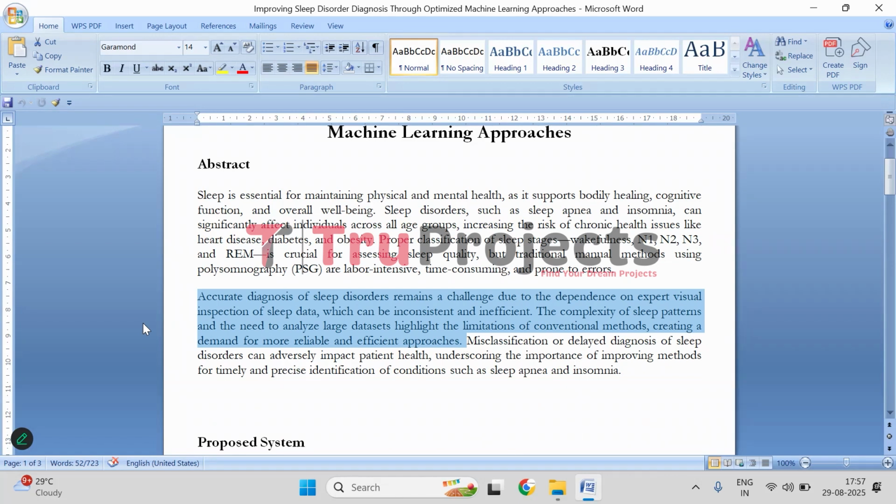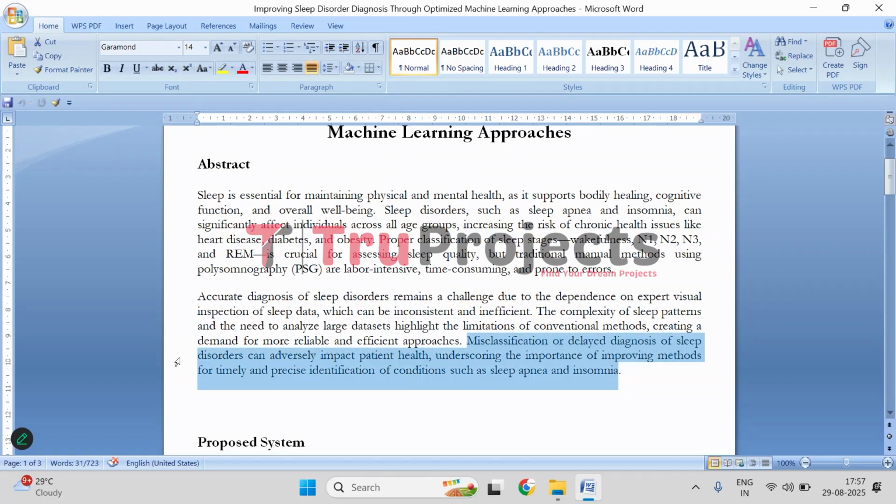And diagnosing sleep disorders accurately is challenging because it often depends on experts manually examining sleep data. This process can be inconsistent as different specialists may interpret the same information differently, and it is also time consuming and inefficient. The complexity of sleep patterns adds to the difficulty, making it hard to analyze large data sets using conventional methods. And when sleep disorders are misclassified or diagnosed late, it can negatively affect patients' health and also overall well being. This highlights the urgent need for more reliable and efficient approaches that can quickly and accurately detect conditions such as sleep apnea and insomnia, ensuring timely intervention and better healthcare outcomes. So this is the problem that we have.